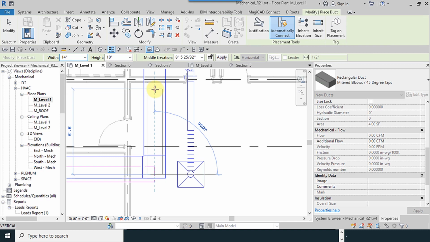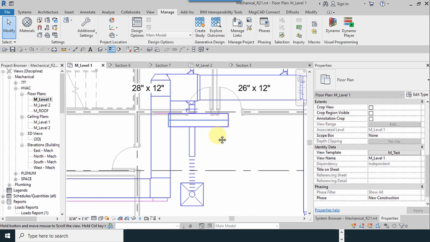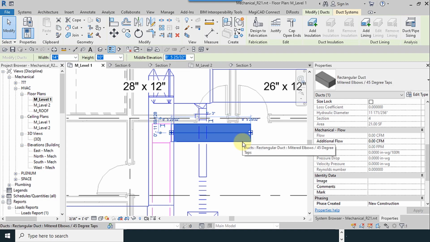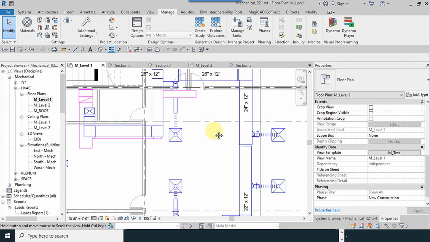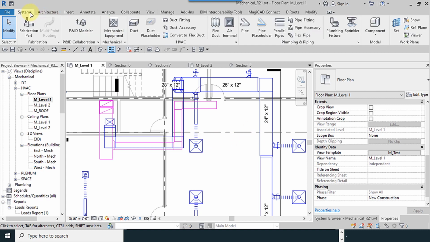I draw duct till here to this place as a return duct. It's better to be near the entrance of the space. Select the diffusers and place it here.